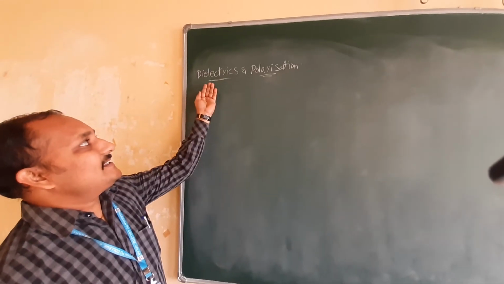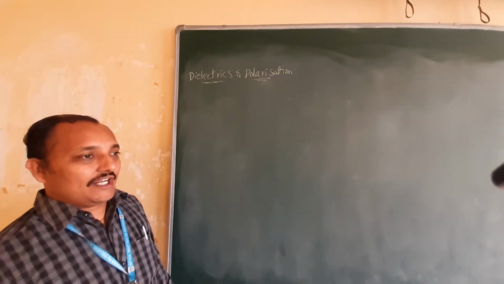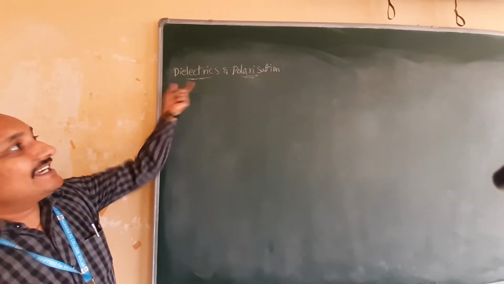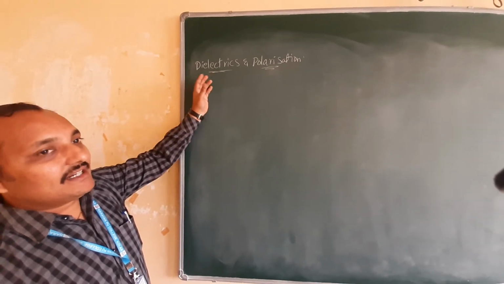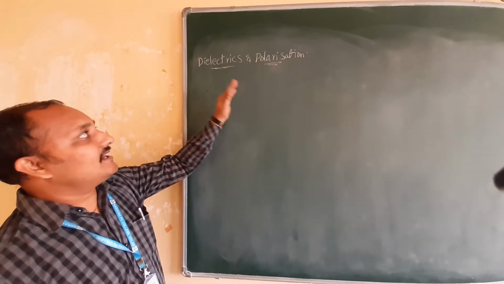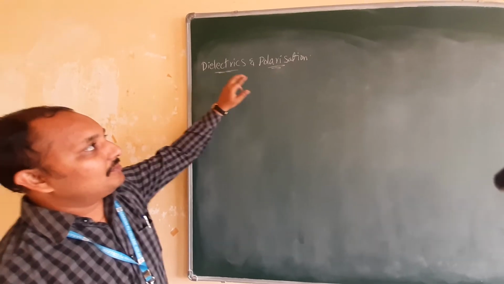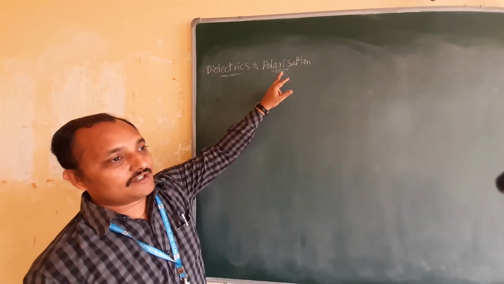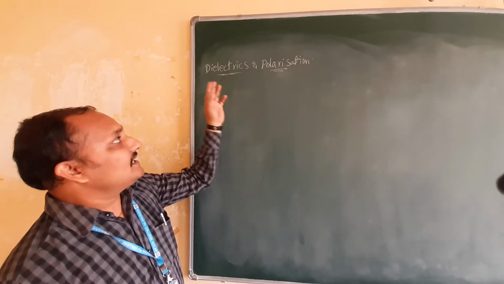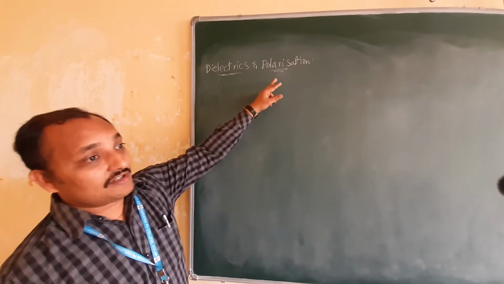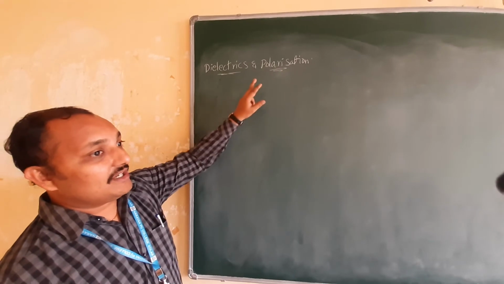Our next topic is dielectrics and polarization. So what is a dielectric here? Already you came to know this definition. A dielectric is nothing but an insulator. Polarization you came to know, you had in first PU chemistry. So how it comes we will see here. In optics also there will be polarization, but that polarization is different. This polarization is different.